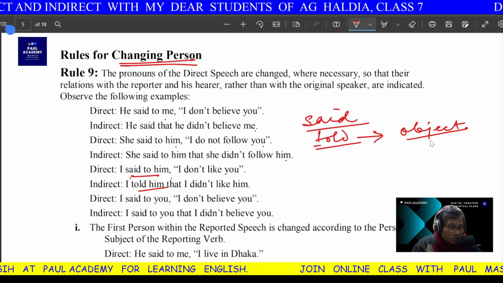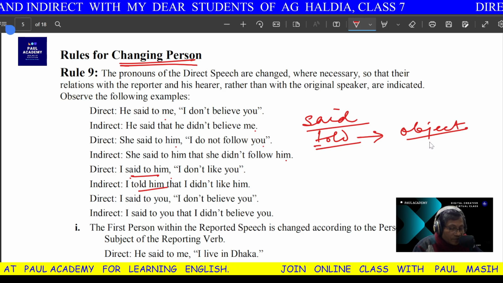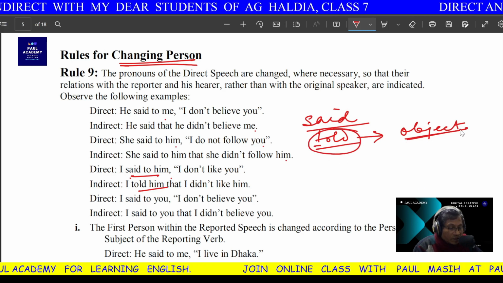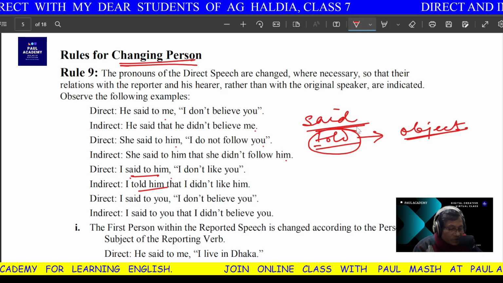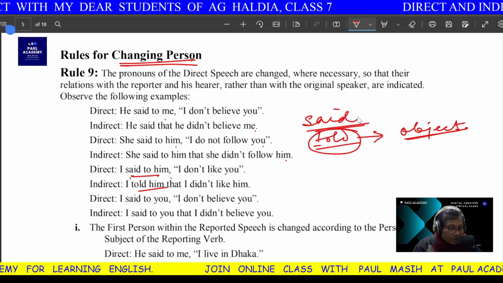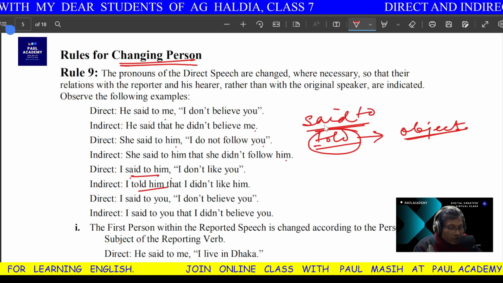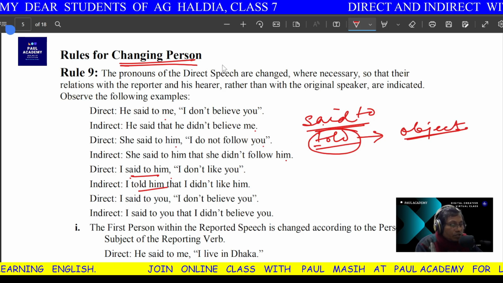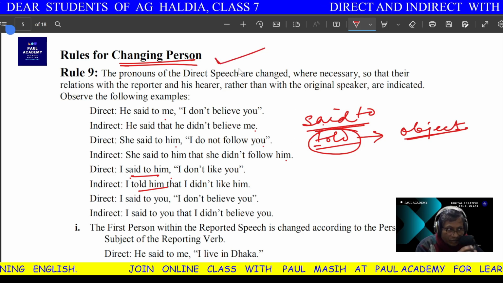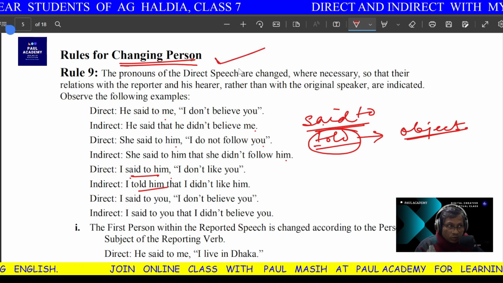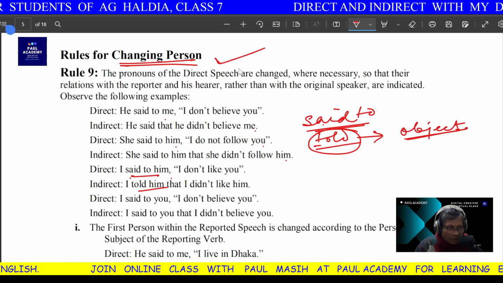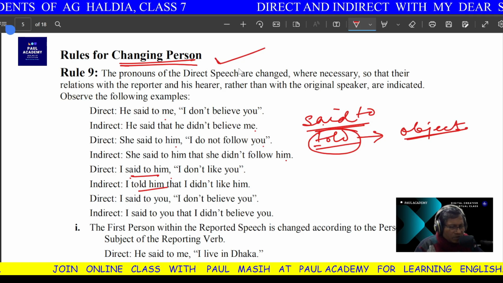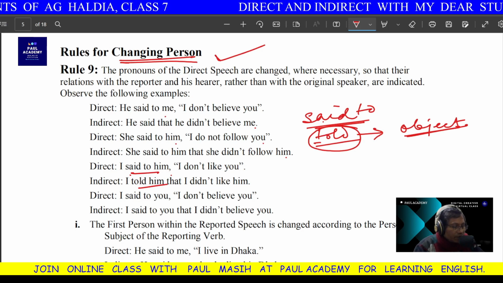So, if the person to whom it is spoken is mentioned, better you use told, because told needs an object, but said does not need an object. But if you are using said with an object, you have to bring "to" too: he said to me, or said to her, or said to them, etc. Okay, so for change of person, you have to read the sentence and try to grasp the meaning, who is said to whom. Just think twice, thrice, and then you get the change. If you practice 2-3 times, you will get a hang of it.